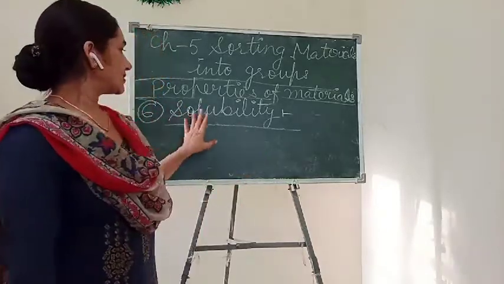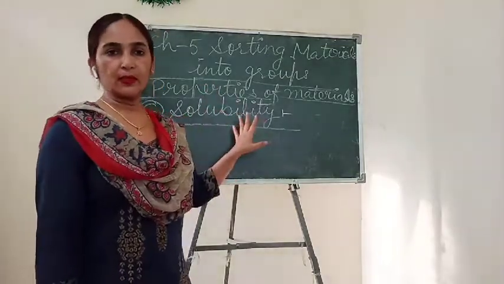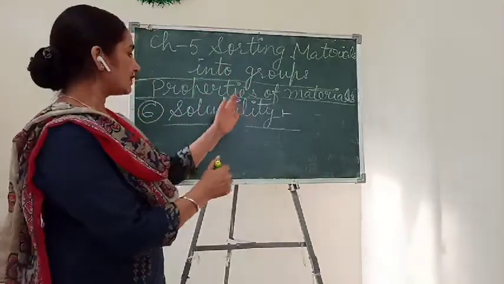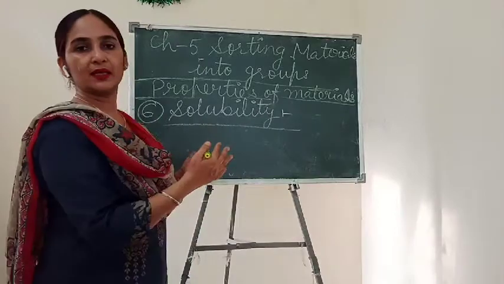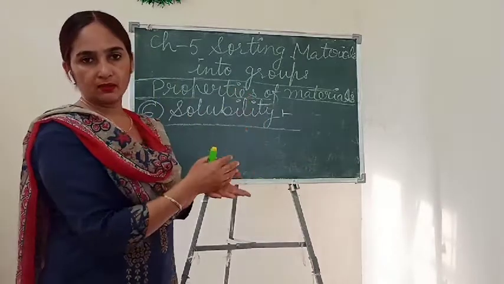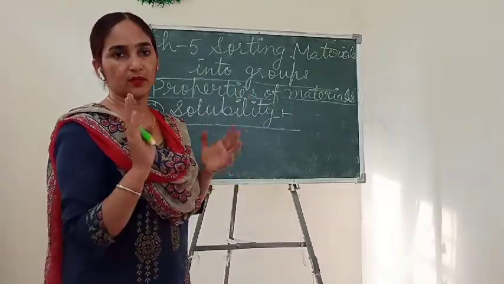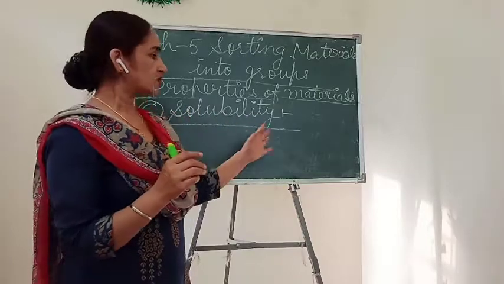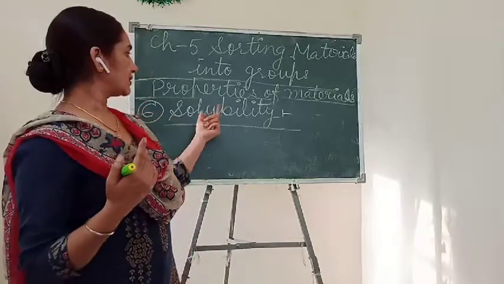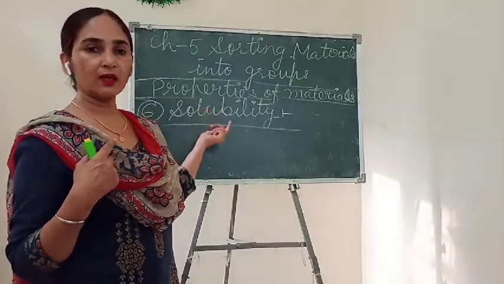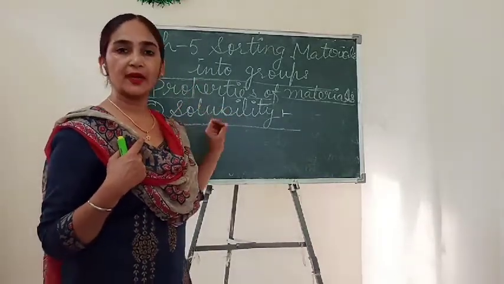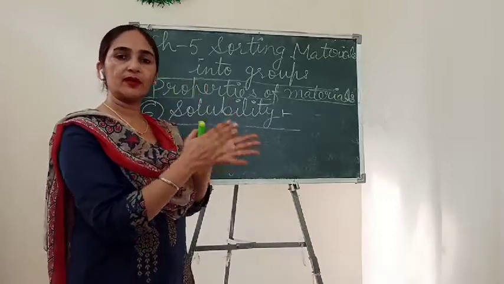So we can say that on the basis of solubility, we can sort out the materials into different groups. On one side you can take the soluble materials which are soluble in water, and these are the non-soluble materials, or insoluble. The correct word is insoluble. So insoluble materials we can sort out separately. Understand? This is also one of the main characteristics or properties of materials by which we can separate out materials into different groups.